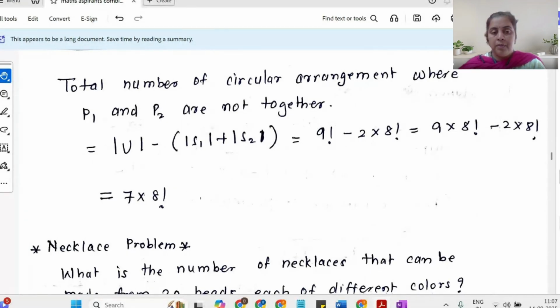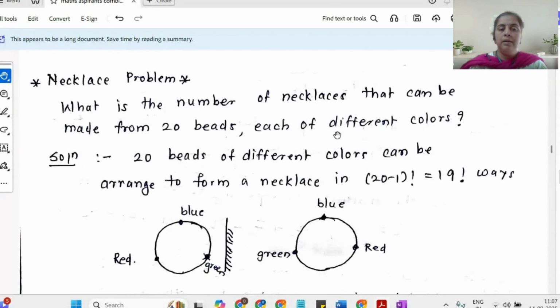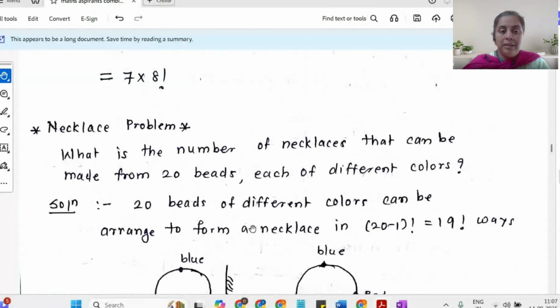Okay. Now there is a classic question which is called the necklace problem. So what is a necklace problem? Suppose you have different colorful beads, and by using those beads you have to form a necklace. Now when you are forming a necklace, the different arrangements of those different colored beads will give you a different necklace. So this is a slightly tricky question. Let us understand what is the trick over here.